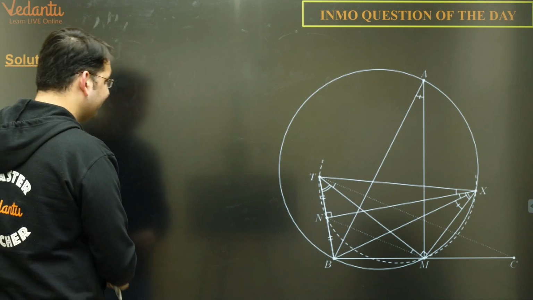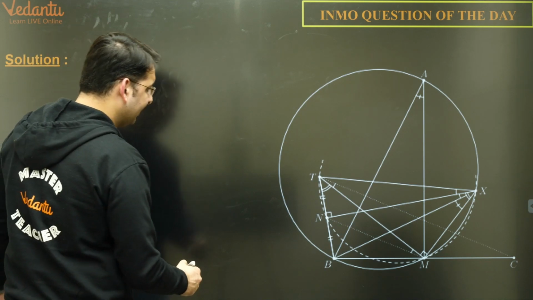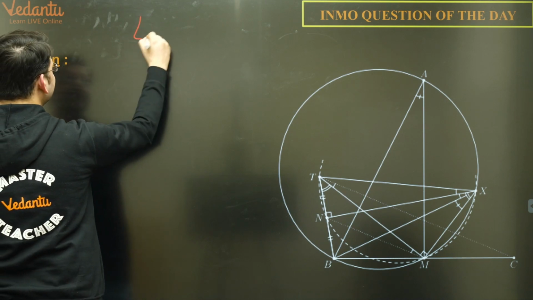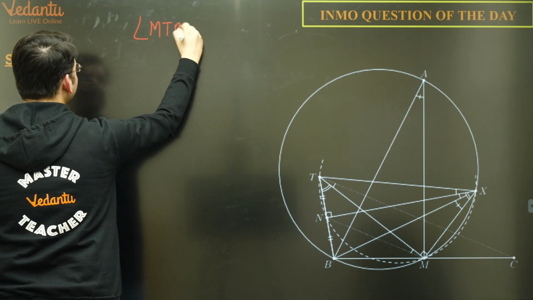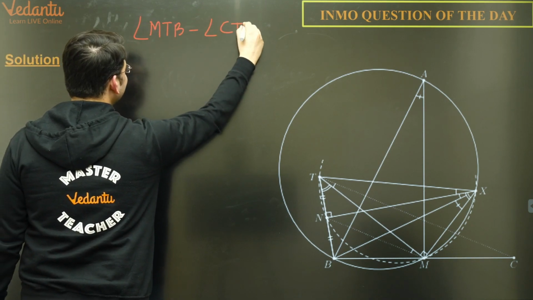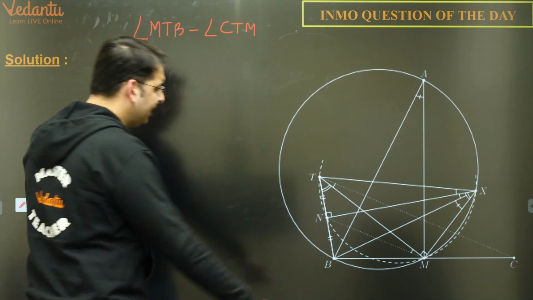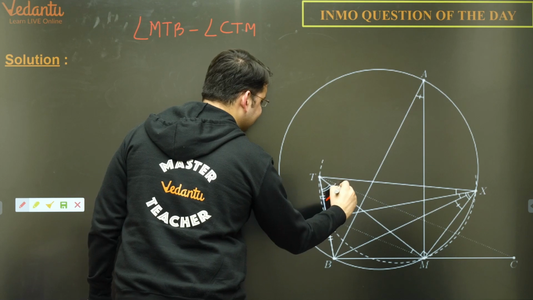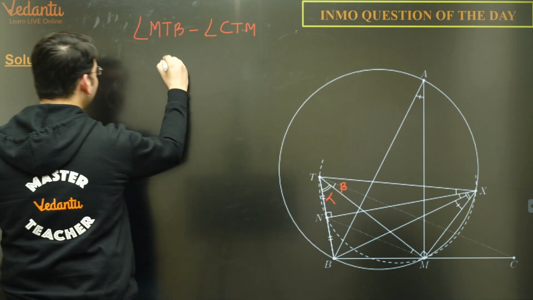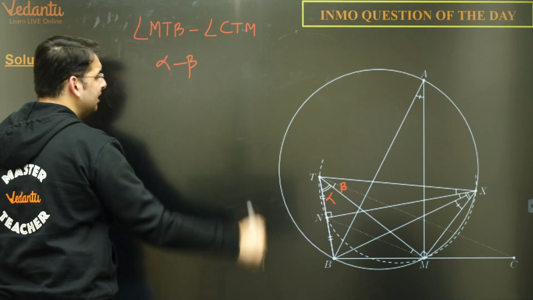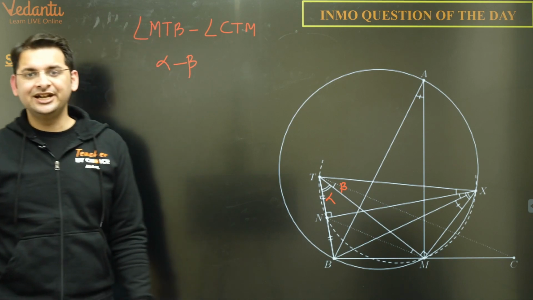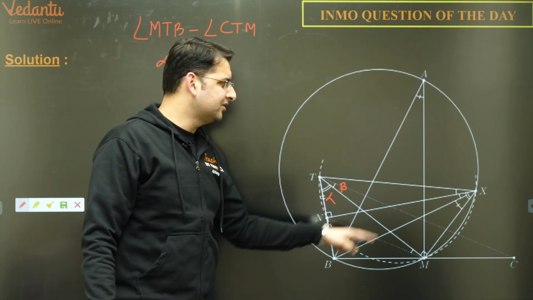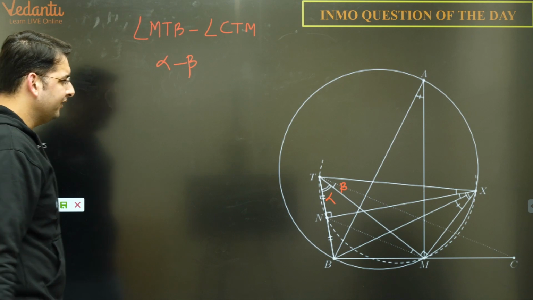So we need to prove that angle MTB minus angle CTM. So let's say this angle is alpha, this angle is beta. So alpha minus beta, this is something that we need to prove is independent of the point X, which is on the circumcircle. Now, so what do we have?